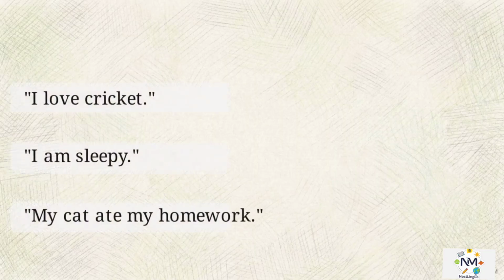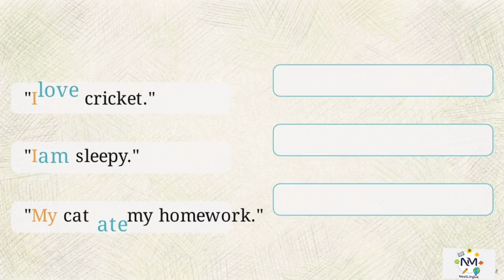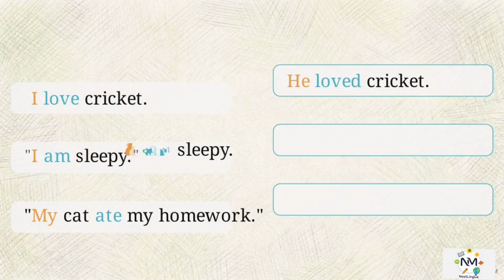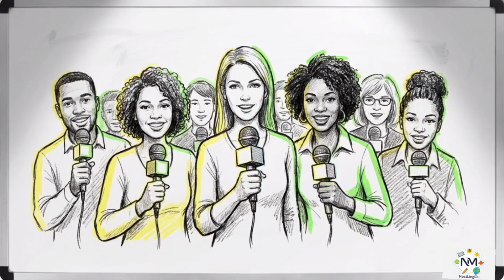Now apply the triple shift yourself. You have 10 seconds to convert these 3 quotes into indirect speech. Focus on the pronouns, the tenses, and the time words. Let's see how you did. "I love cricket" becomes "he loved cricket." "I am sleepy" becomes "he was sleepy." And "my cat ate my homework" becomes "his cat had eaten his homework." Successfully navigating these shifts shows that you can maintain the logic of a conversation, even when the perspective changes.